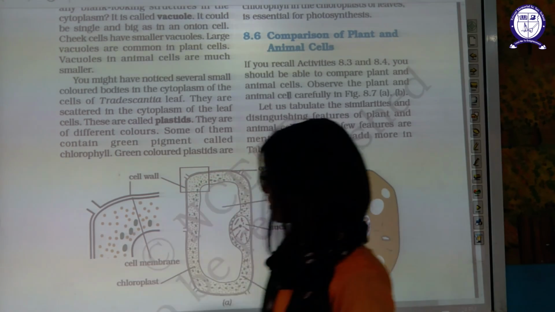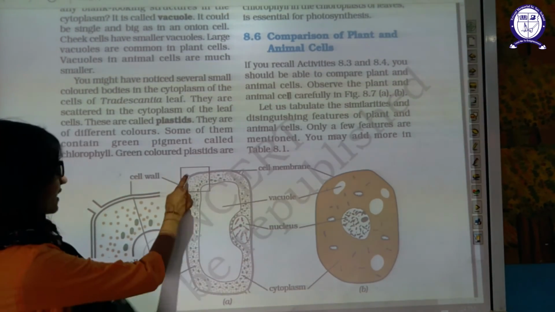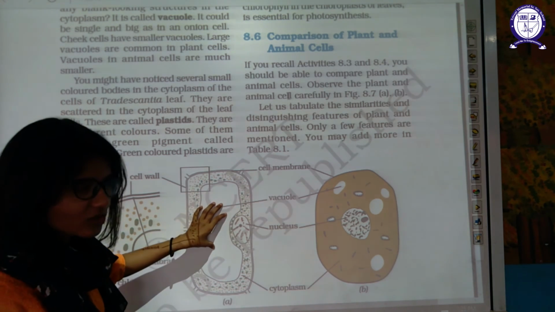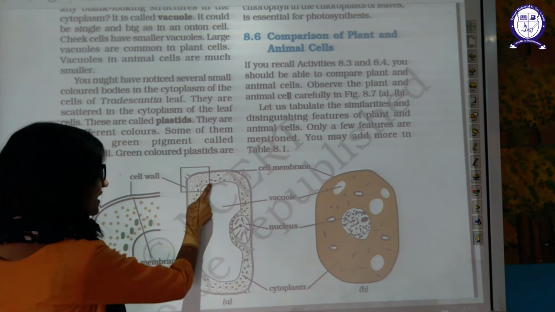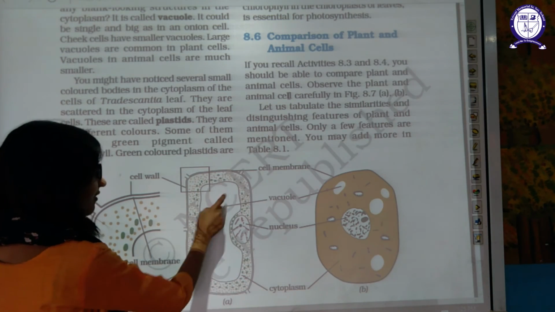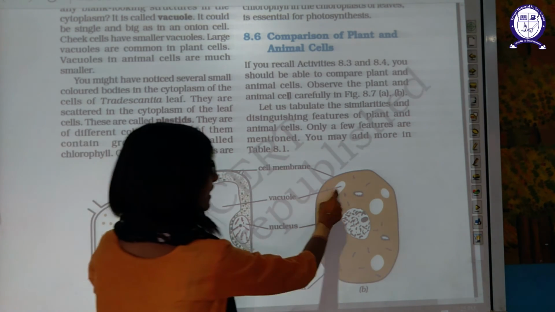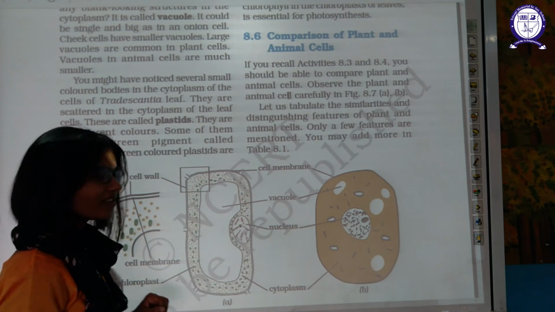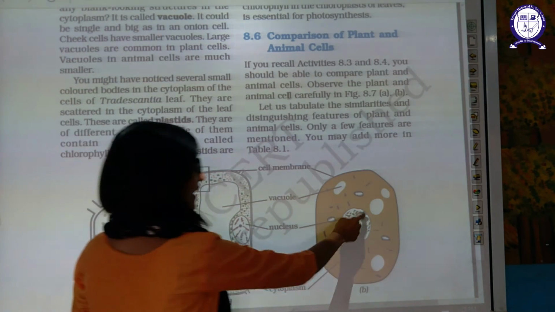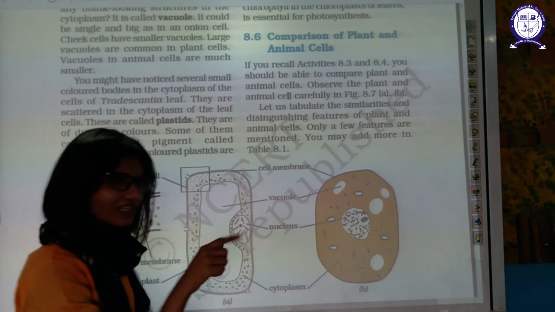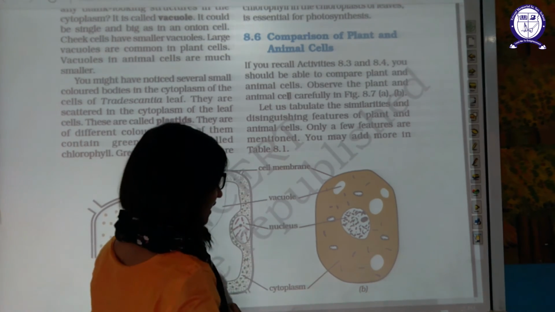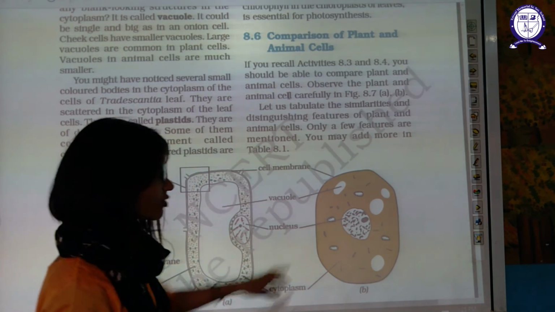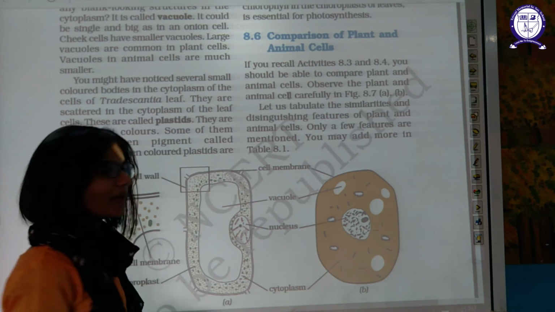By the diagram you can see the cell wall plus the cell membrane is present in the case of the plant cell. The entire space is occupied by the vacuole, which is smaller in the case of the animal cell. The nucleus is slightly in the corner in the plant cell, as I have discussed, and in the middle, in the center, in the case of the animal cell. This is the cytoplasm, the fluid of the cell in which all the cell organelles are embedded.